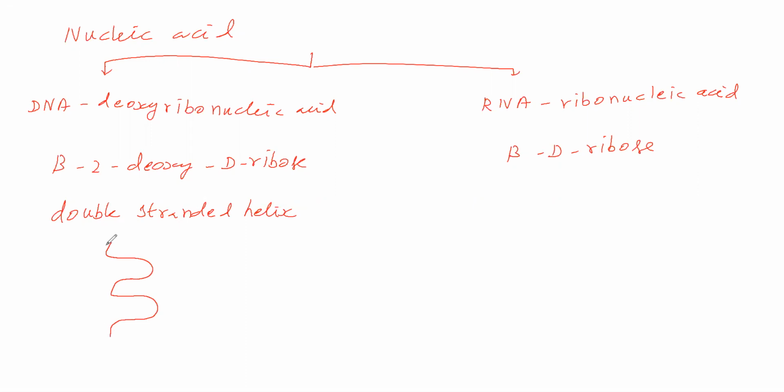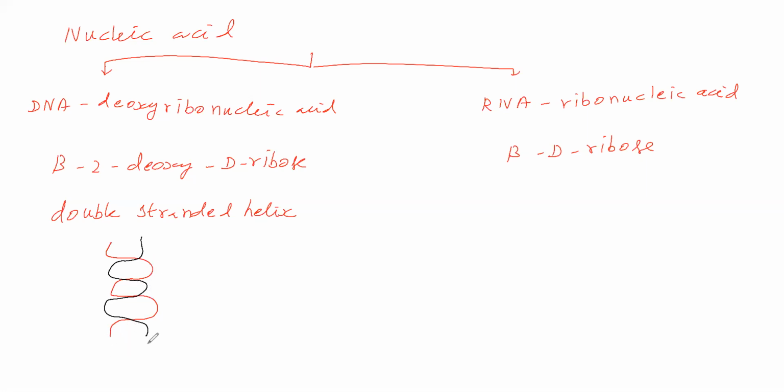Next, we will give another polynucleotide. Therefore, two polynucleotides are given.